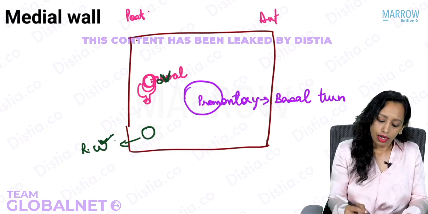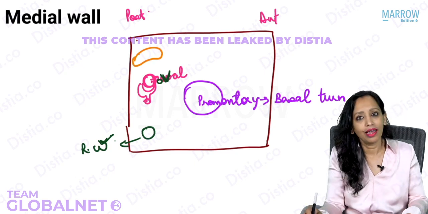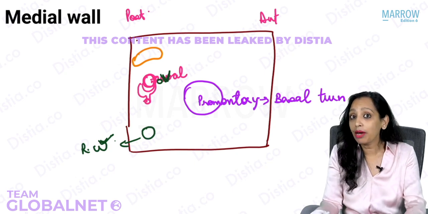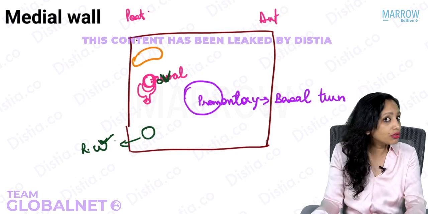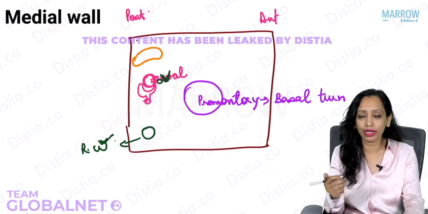Now here, just above the oval window, we have a bulge that is produced by some semicircular canal. Can you guess which semicircular canal that will be? The semicircular canals have been named according to the direction they are going into. Superior is superior, lateral is lateral, posterior is posterior. So tell me, which one is this?